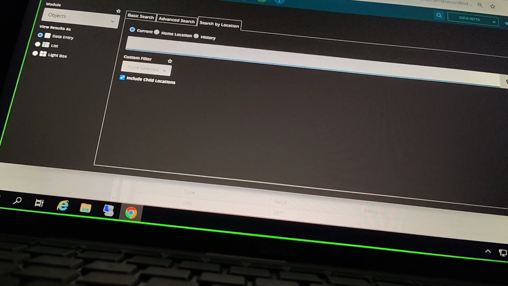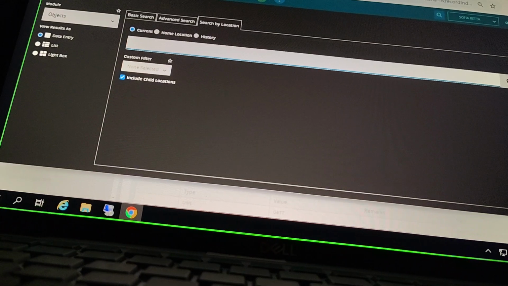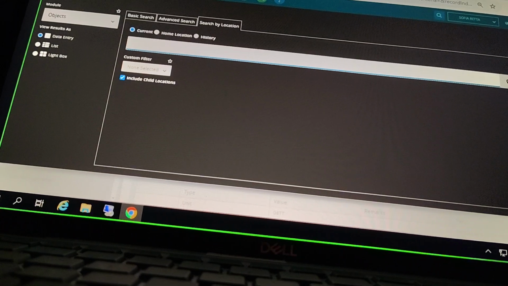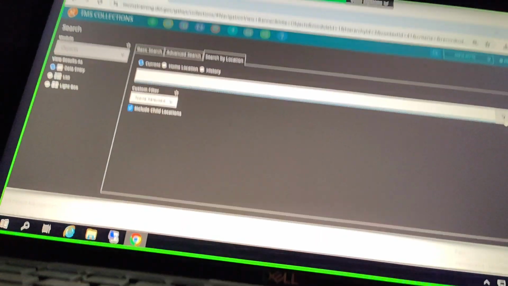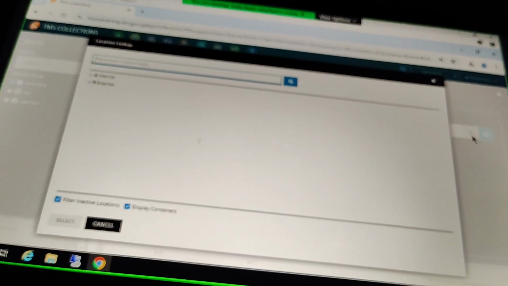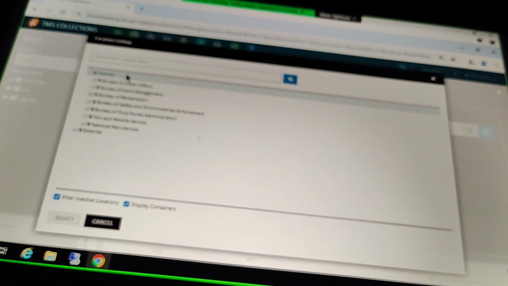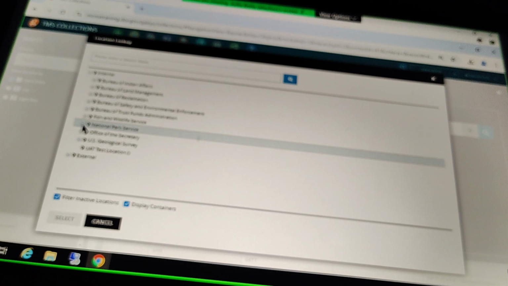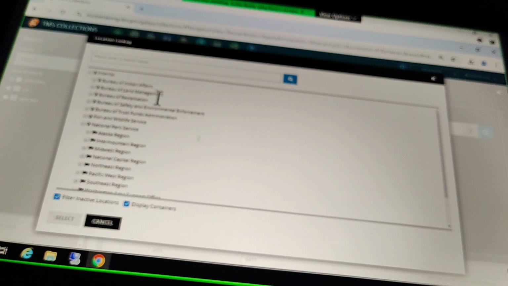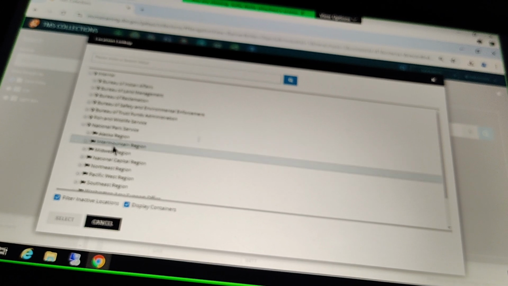Kind of like when we're looking at Query Designer over here, we can't just freely type into this field. We have to come over here to this location lookup icon and click on that, and that will open that same location authority that we were using yesterday when we were moving our objects and doing those inventory records. So we'll click into that and we get our location lookup. And from here we can browse, we can also search, right? We were using that search yesterday.